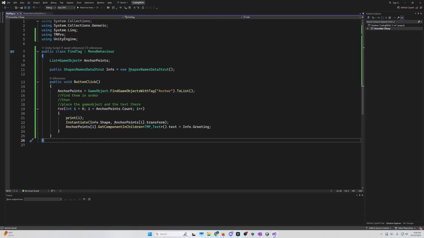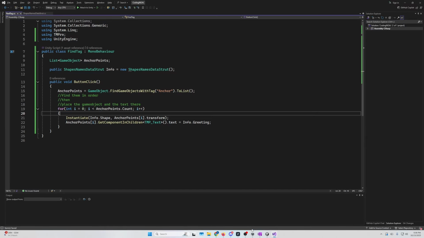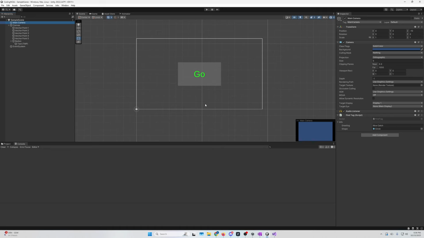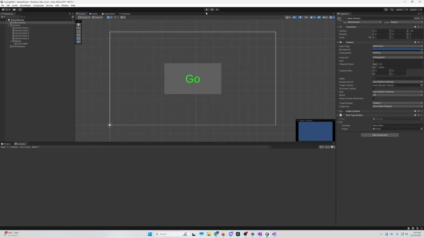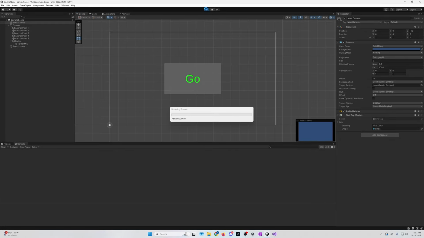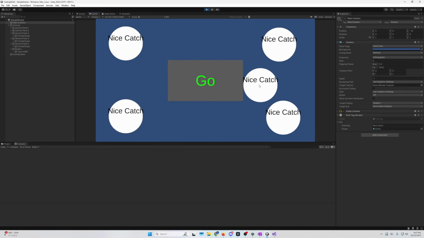Save that. We're gonna give it a print. Also, good idea when you're building and testing a game, you should be filling it with prints and bits and bobs, but that does cost overhead and upkeep. You do not want to ship your game with that stuff. Well, obviously, you want debug and crash handling, but you know your game better than I do. So we're gonna hit play, and hit go. Nice catch. Now we're done. That took a while. Also, I was lollygagging and waiting for things to load and looking at other stuff. Don't worry about that part.